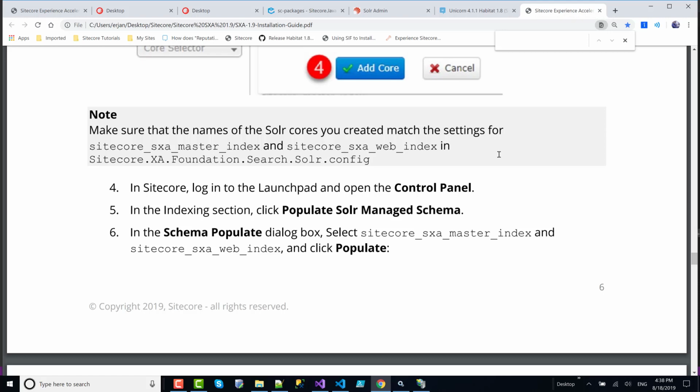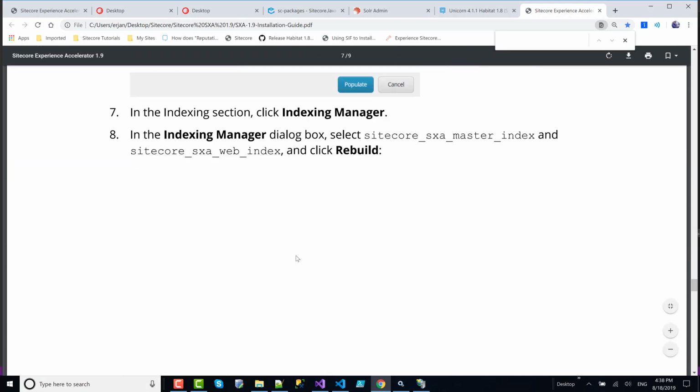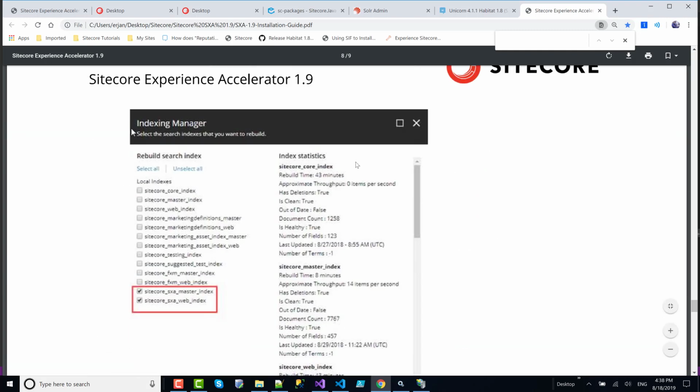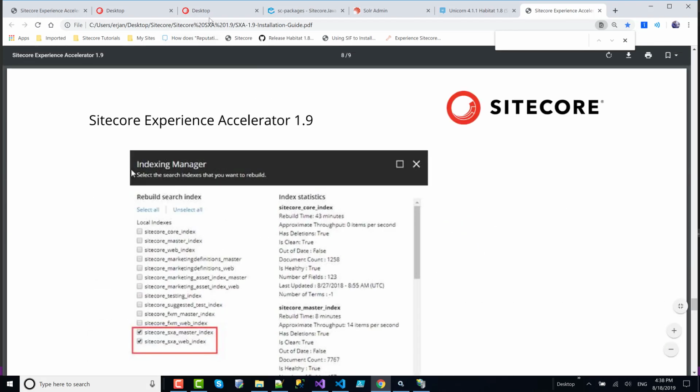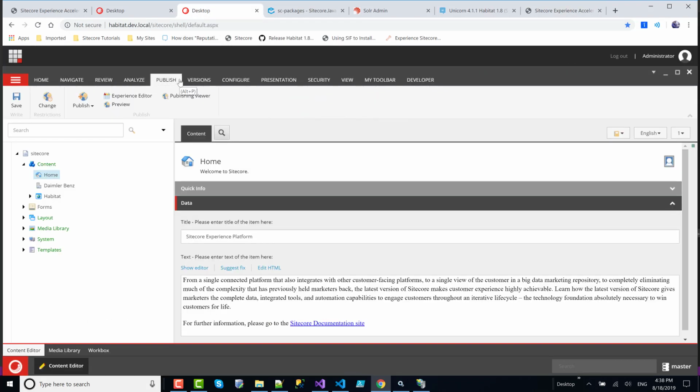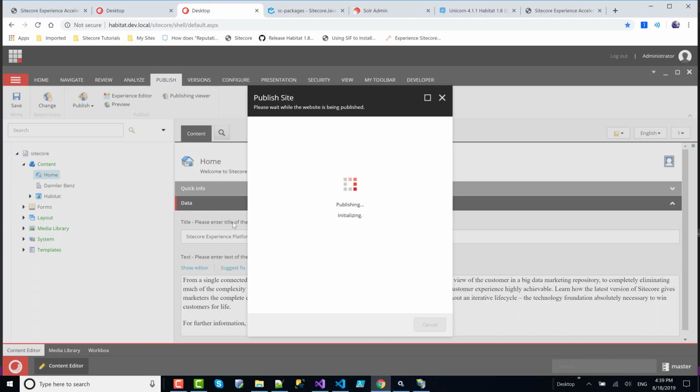Let's see what else we need to do. Populate. We did this. And that's it. We're done. I will probably publish the site. Let's do smart publish so it will not take too long. And I want to verify and create one site, and we will be done.